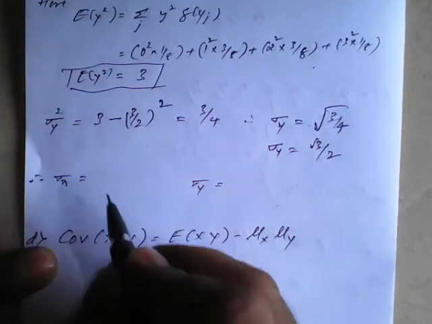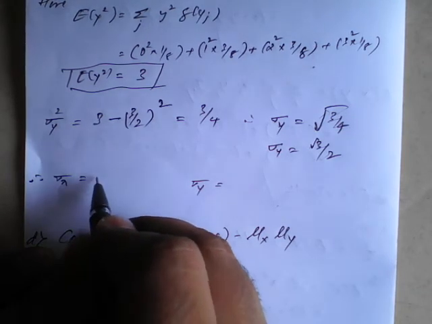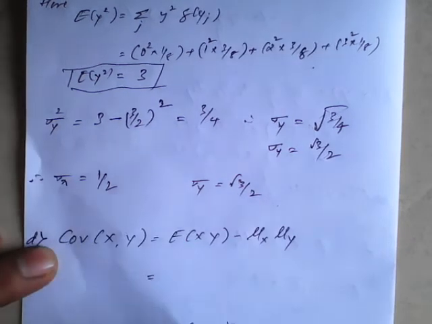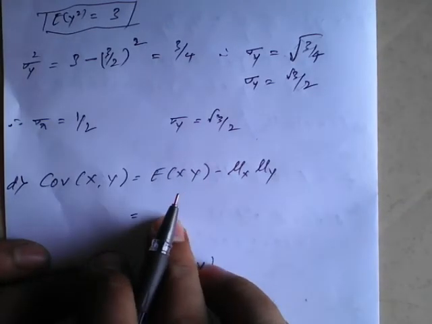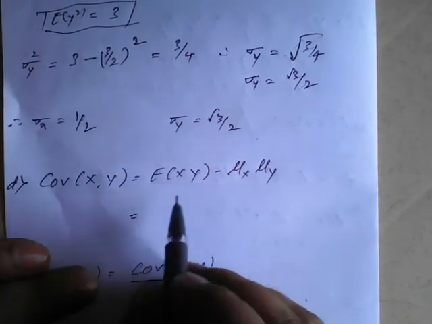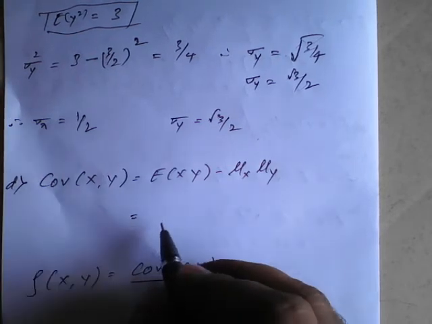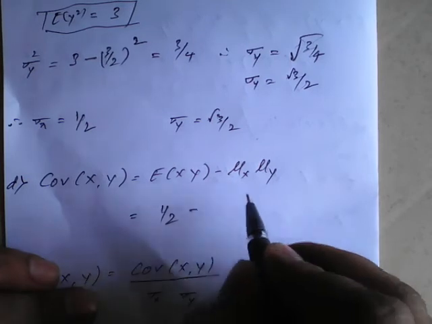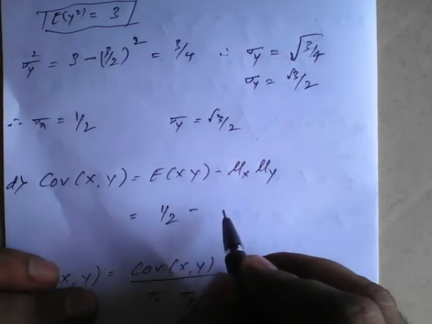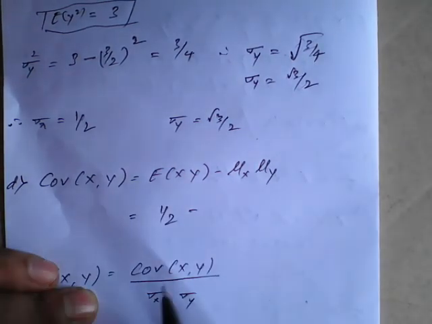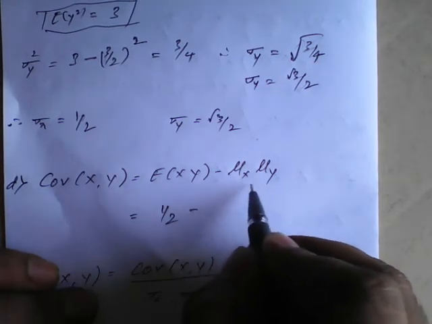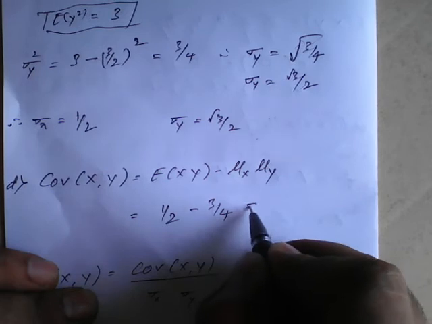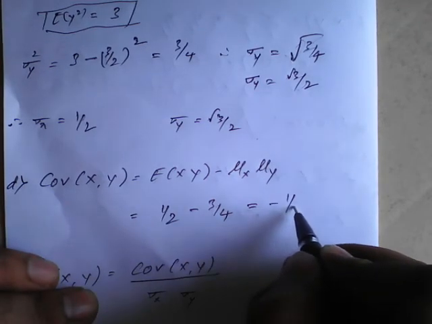So therefore we got standard deviation of x is 1 upon 2 and this is root 3 by 2. So we need to finalize here. So covariance, expectation of xy we got directly, it is 1 by 2 minus mu of x into mu of y, which is nothing but 3 by 4. So which is nothing but minus 1 by 4.